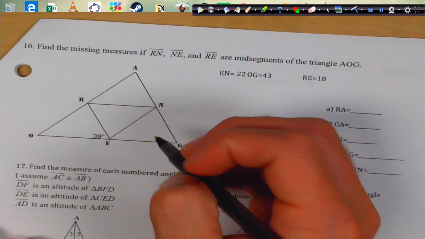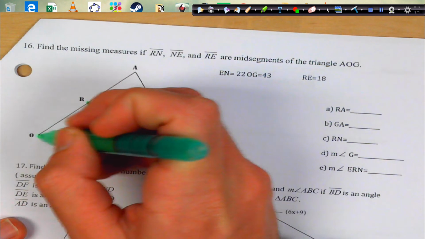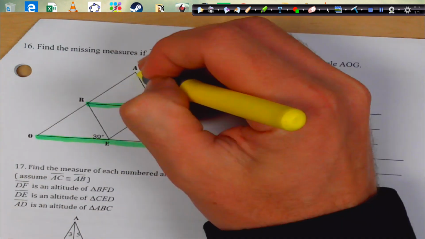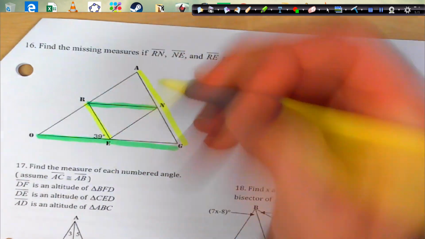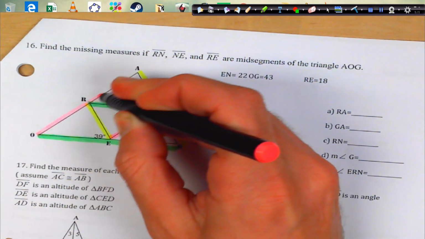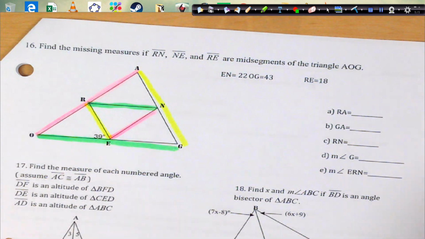So EN, first of all, I'm going to label which ones are correlated. I think that coloring helps. Remember, all the ones that are the same colors are also parallel. So that's kind of a nice treat. There we go. Okay, and let's plug in what we know.